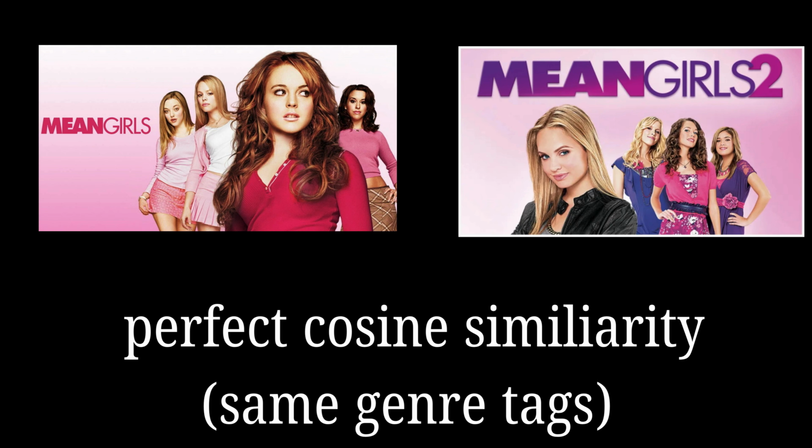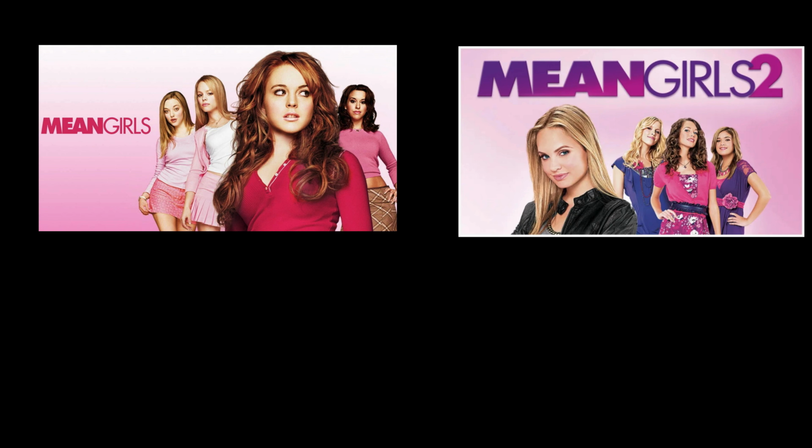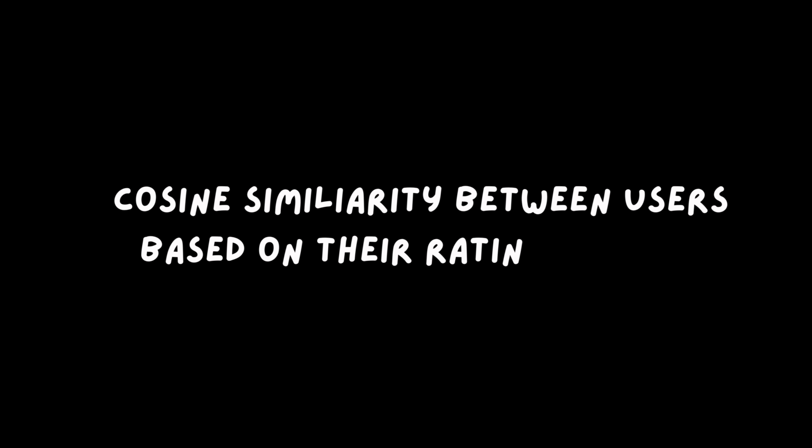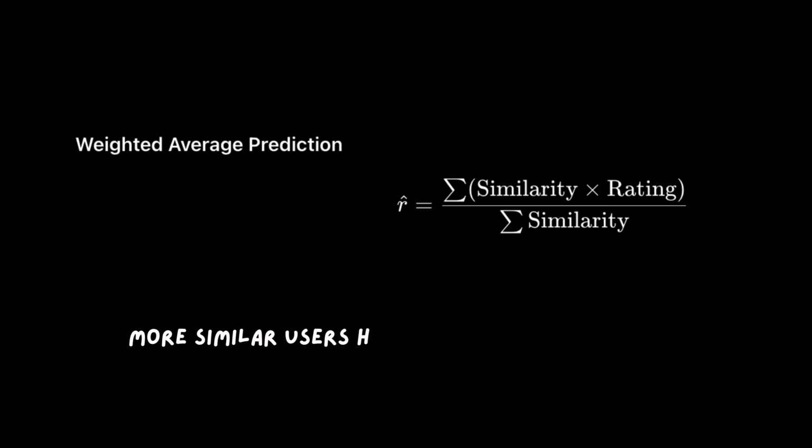I stopped describing movies and started describing people. In user-based collaborative filtering, you are defined entirely by your rating history. I calculated the cosine similarity between users based only on the movies they both rated. Once I found your taste doppelgangers, I predicted your rating for a new movie using a weighted average.